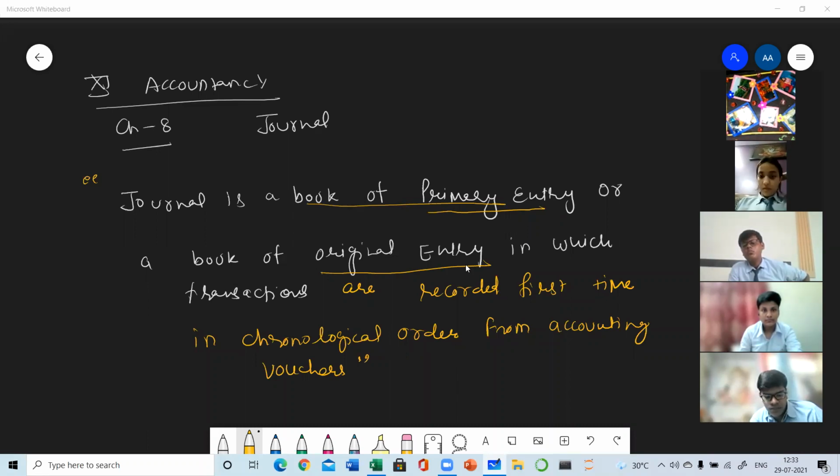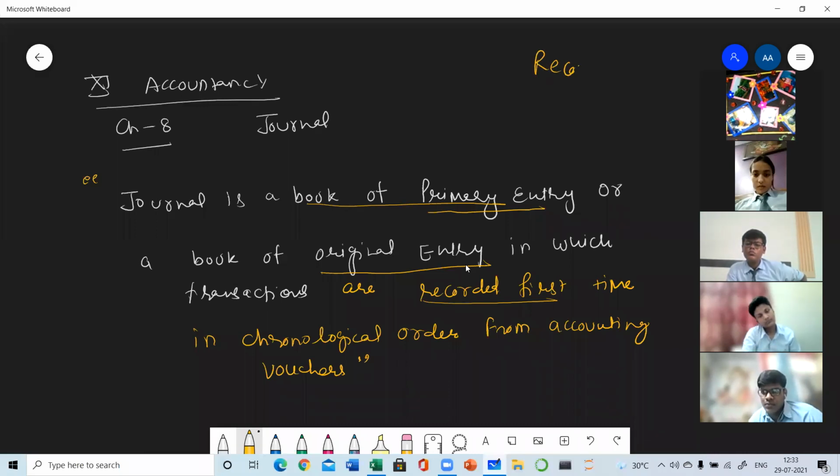So it is a book of original entry or primary entry in which transactions are recorded first time. While doing the accounting process, I told you all the steps. The first step was identifying the transaction. Second step was converting them in terms of money. Third step was the recording.